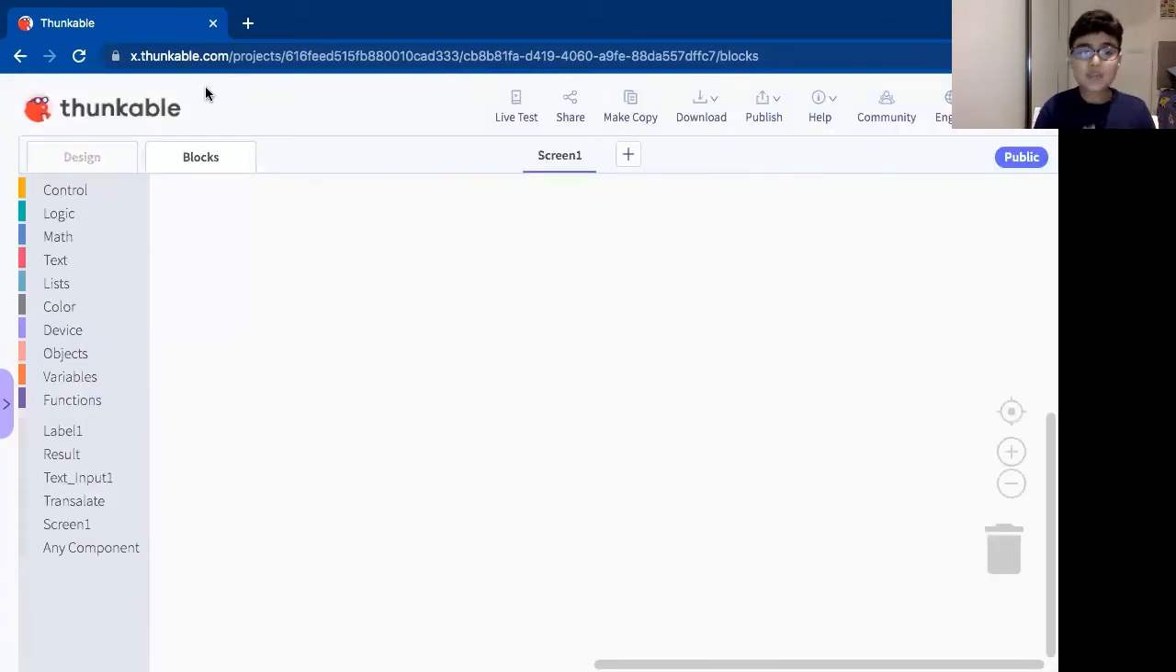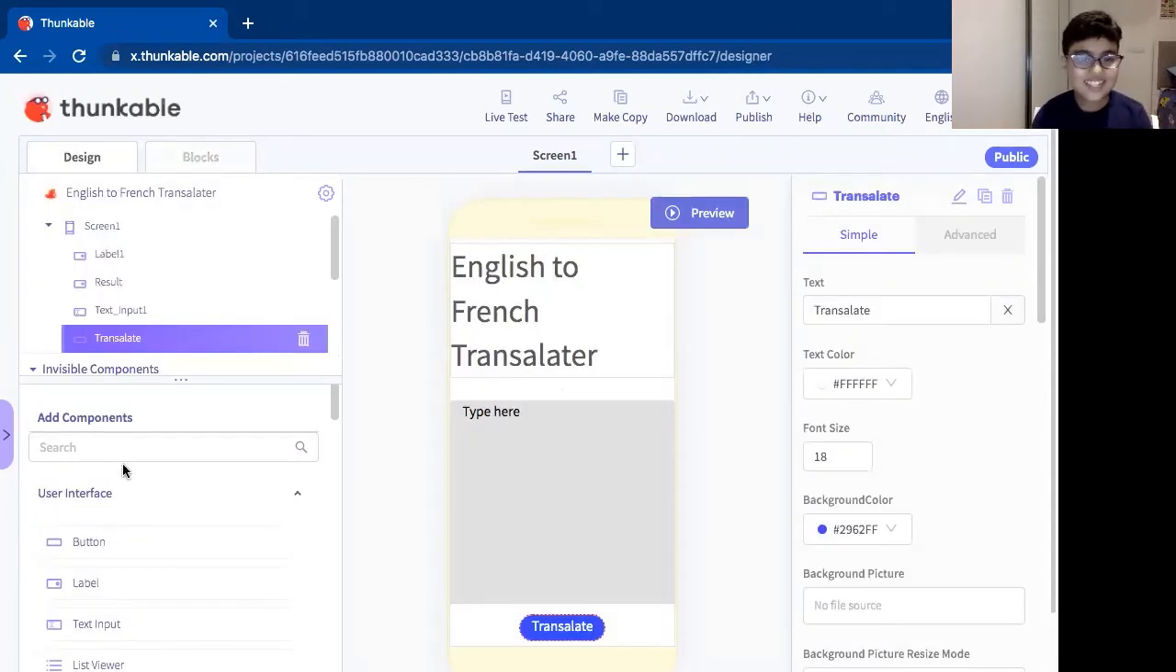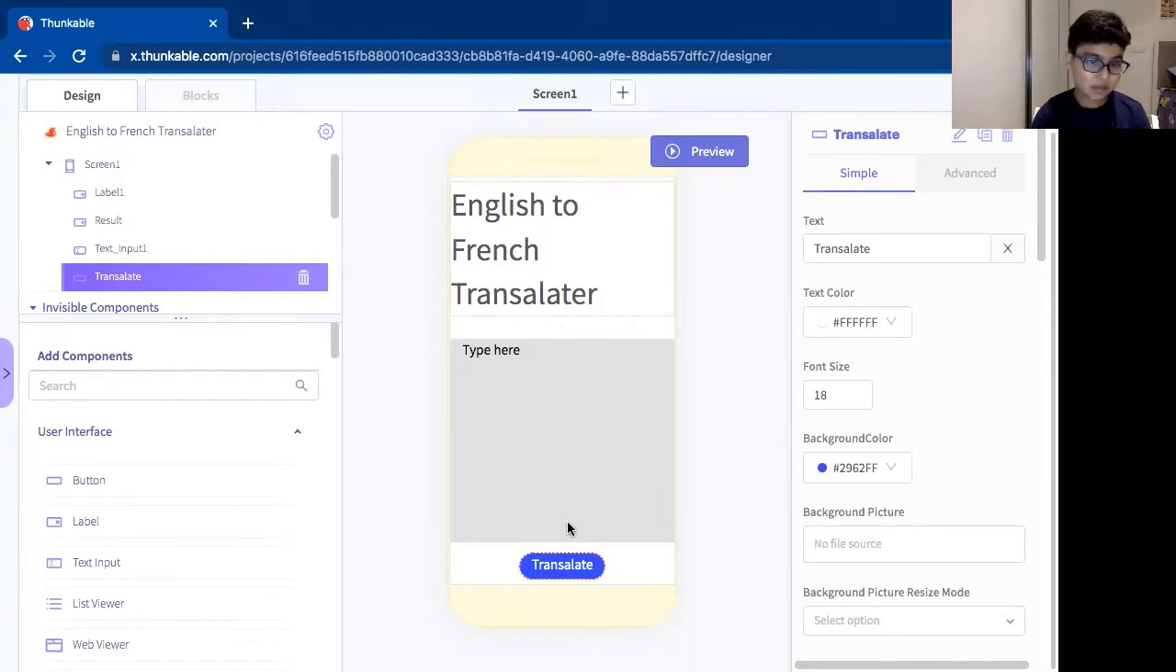Okay, now we're done with the... Oops, I forgot a few more components. So what you have to do is get some invisible components. It's called text to speech, which is actually going to say the French result on the result label, and a translator to translate it first of all. But those are both invisible components.